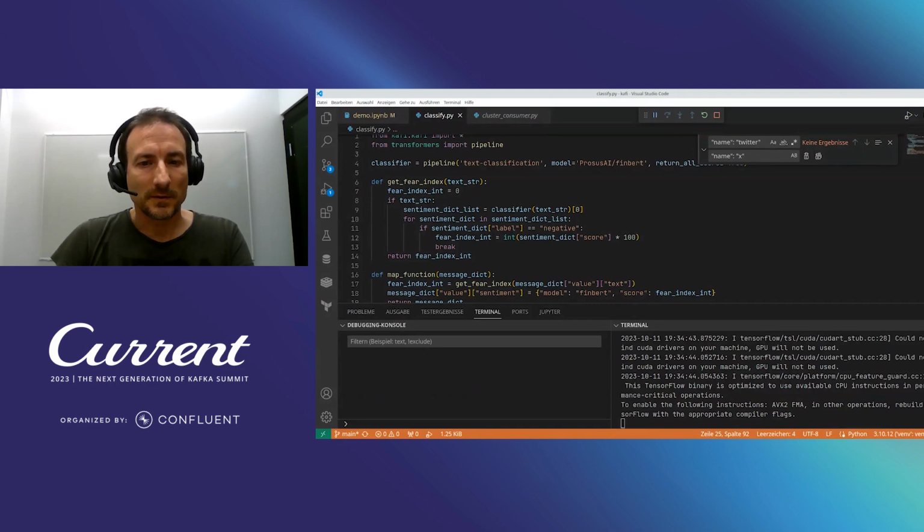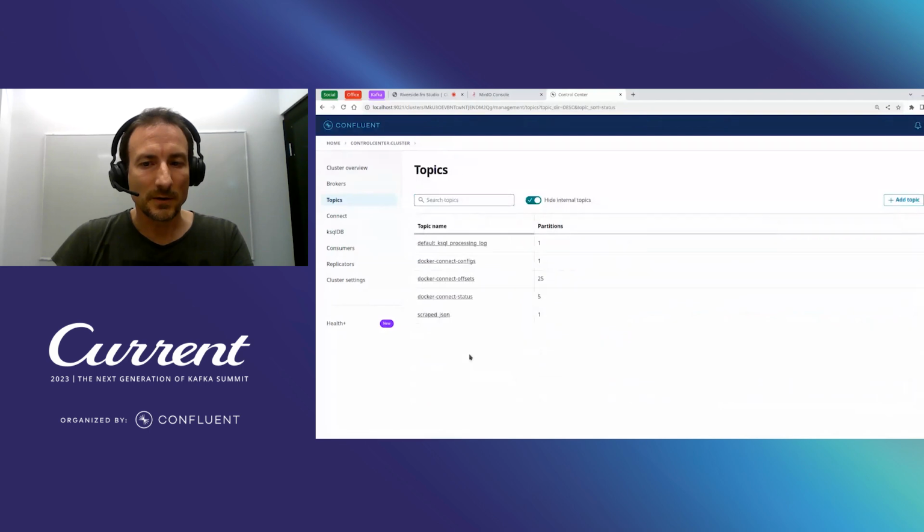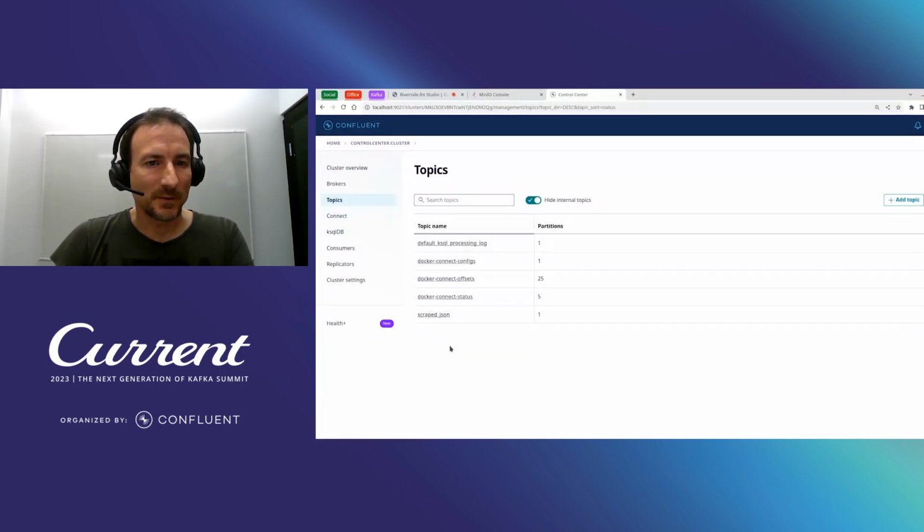So let's just run this sentiment analysis piece of code. Let's see. In a few seconds, we'll have a new topic coming up here.